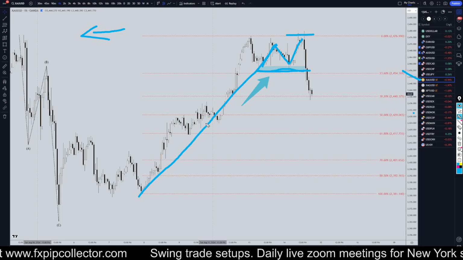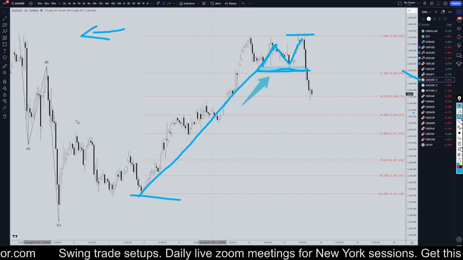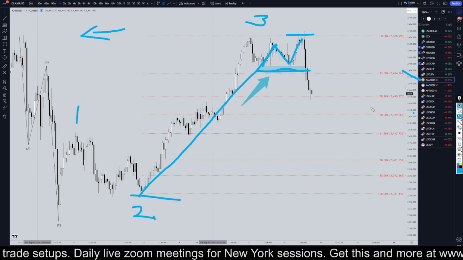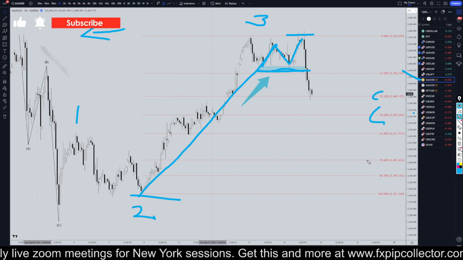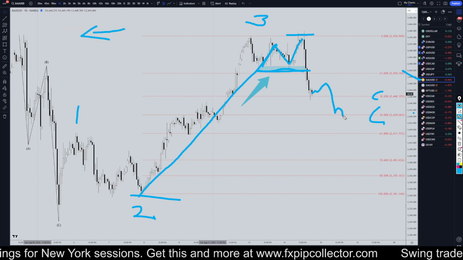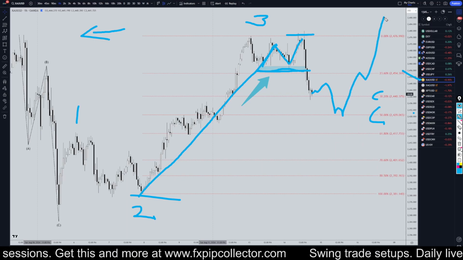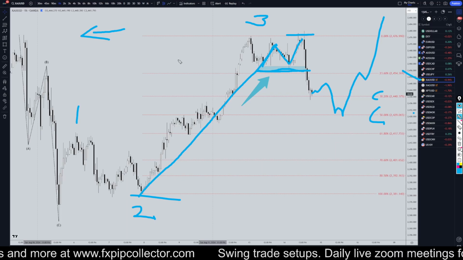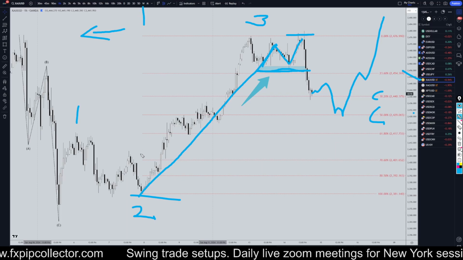So now I got my Fibonacci retracement on the last series of higher highs, higher lows. I do expect this to be a correction because I think it's very likely a 1, 2, and this is very likely a 3. So definitely keep an eye on these Fibonacci levels. I do think that we are going to get a Fibonacci bounce and a break of structure. Probably won't happen today. Probably more likely end up doing something like this. But I do expect this to bounce off a Fib level, and I still expect that $2,500 area to be hit for the wave 3 on the very, very high time frames like the weekly and daily time frame.